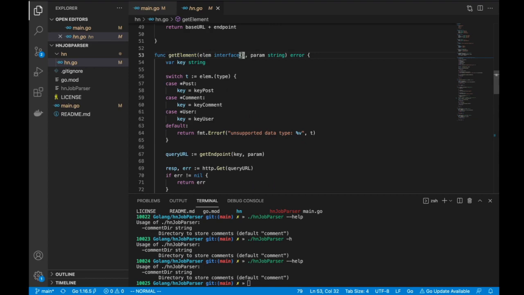So what does an interface mean? Interface is similar to, say, in Java, you do have your class and you have your interface, where basically you tell what methods are supported by your interface, and the implementation of that interface is going to be your concrete implementation, which will have those specific methods implemented. So what are we telling at line 53 now?